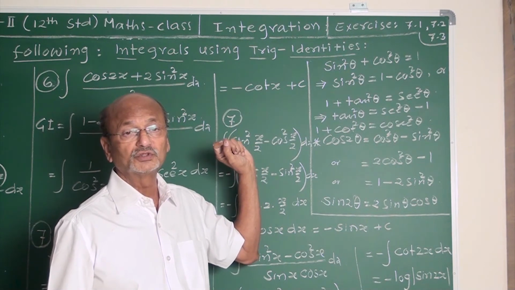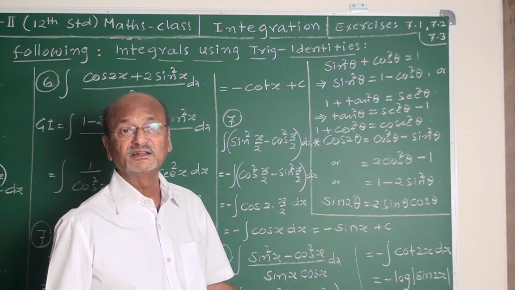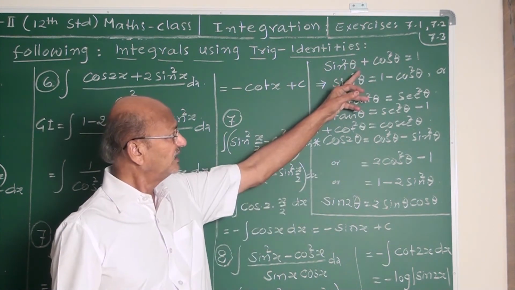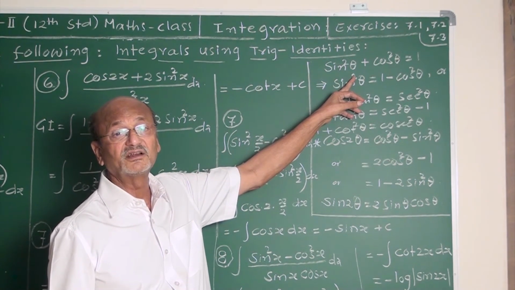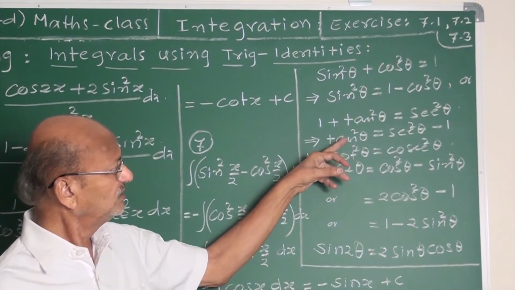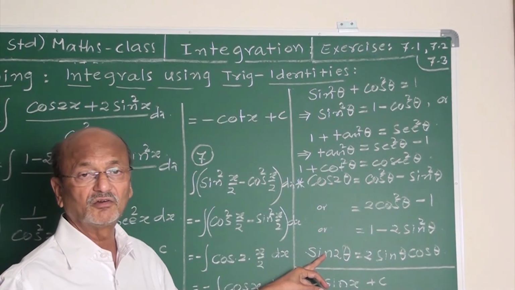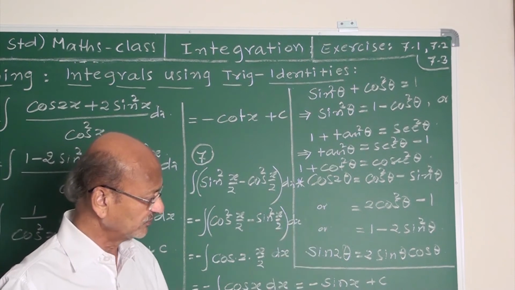Cos cube, use the cos 3 theta formula. Tan cube, use the tan 3 theta formula. All these are identities, my friends. Sin square theta plus cos square theta is done in 10th standard. The formulae cos 2 theta and sin 2 theta are done at the level of PUC first year, my friends.